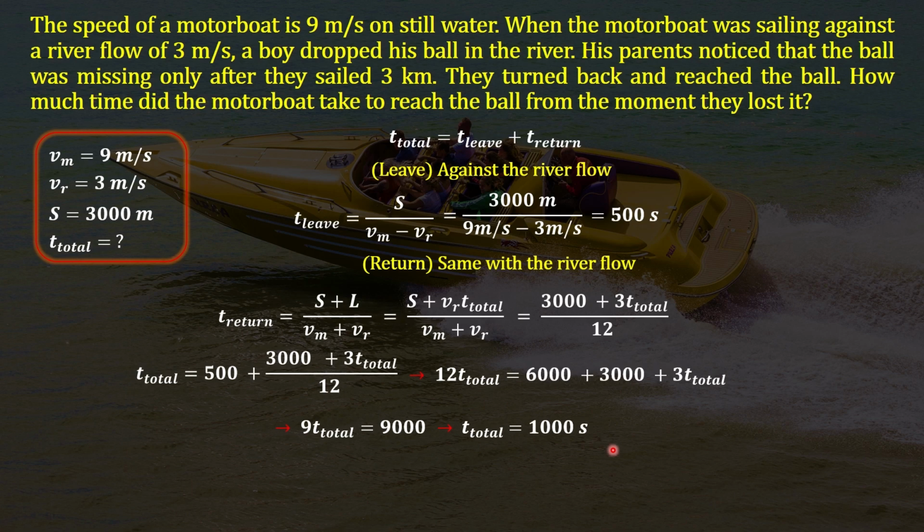That's the answer. Since the total time equals 1,000 seconds and t leave equals 500 seconds, it means that t return also equals 500 seconds. So that means that t leave equals t return. And this problem could be solved in an easier way if you could logically prove that t leave equals t return. But in this case I decided to solve it mathematically.